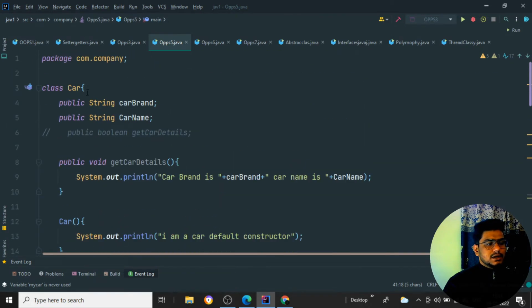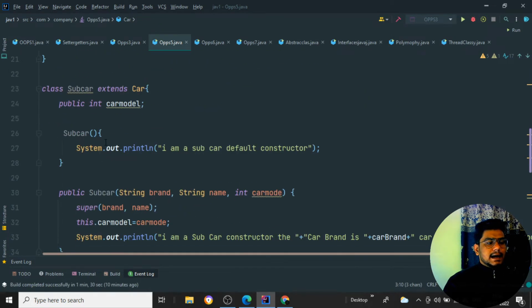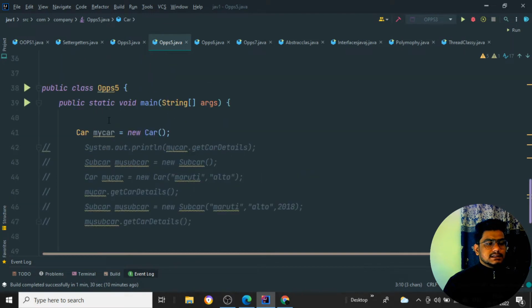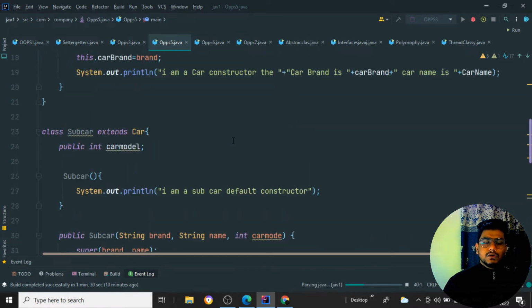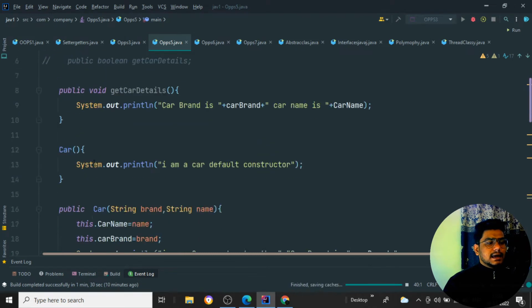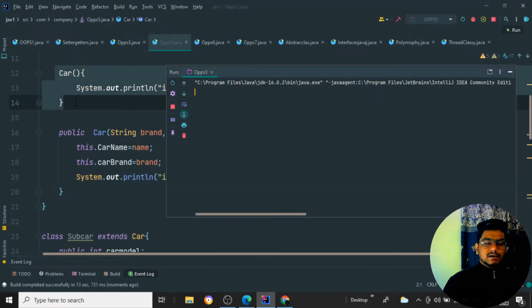So for this particular class car, I am creating one object, my car. So let's do this much and run the program. Let's see what output I am going to see. When I run this, you can see there is a default constructor inside the car. That default constructor is going to work, because inside the car I have a car constructor. So whenever I create an object of a car, the constructor is going to work.